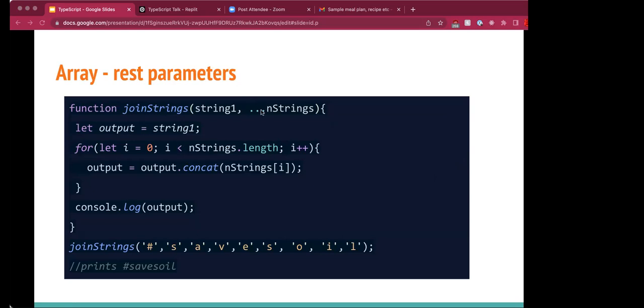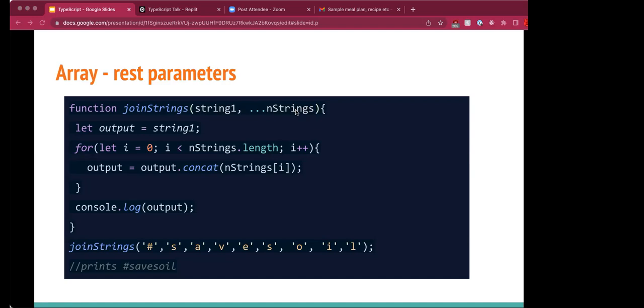So in this example, you see that the second parameter is an array and it is specified with 3 dots. This is the rest parameter. The rest parameter syntax allows a function to accept an indefinite number of arguments as an array. So it provides a way to represent variadic functions in JavaScript.